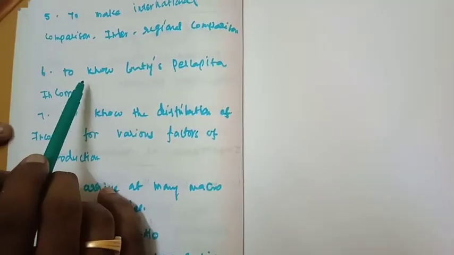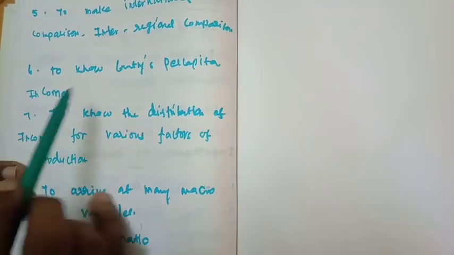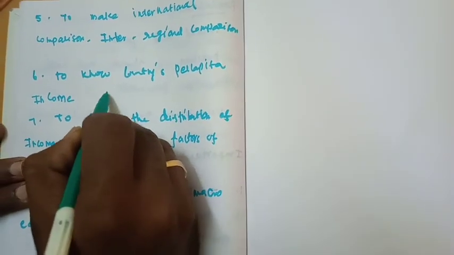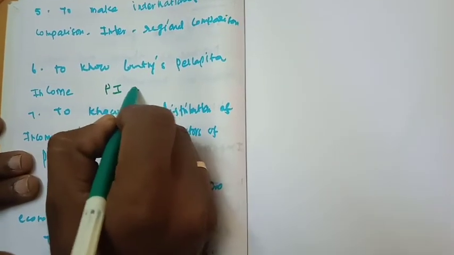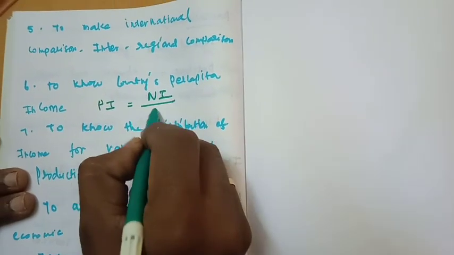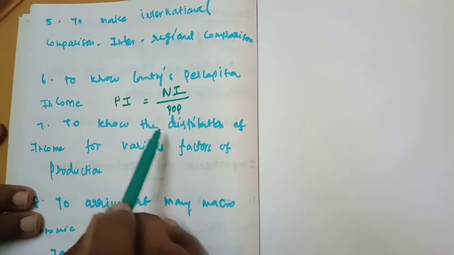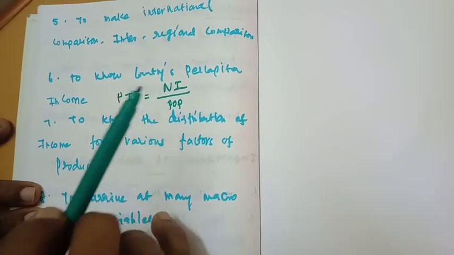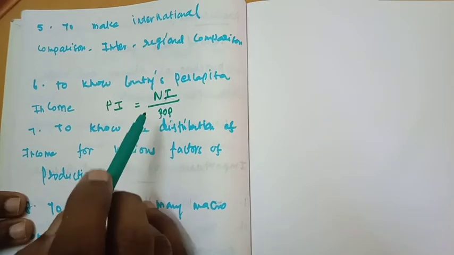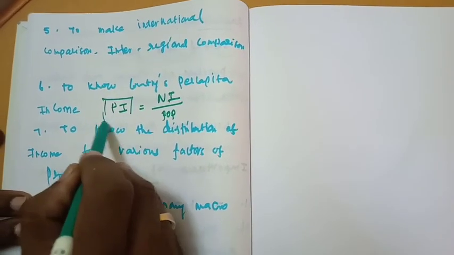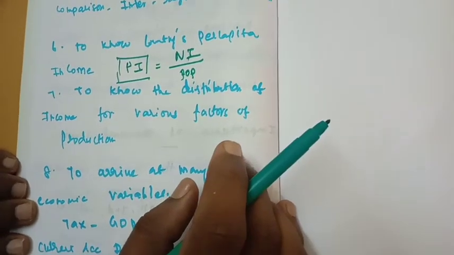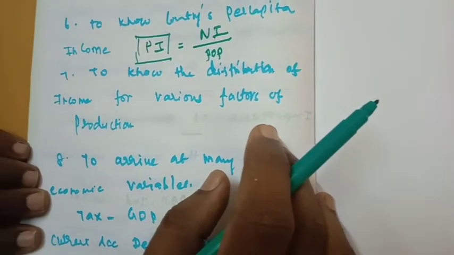The next importance is to know the country's per capita income. How? The per capita income formula is national income divided by population. When the value of national income is divided by the population, you get the per capita income of a particular country. So national income helps to identify the per capita income of a particular country.